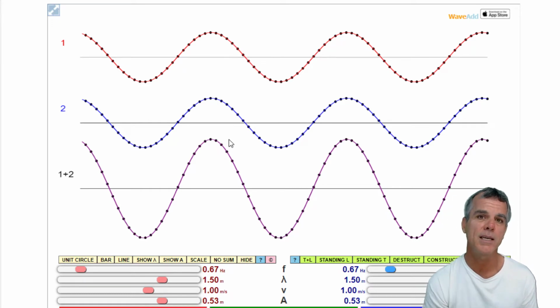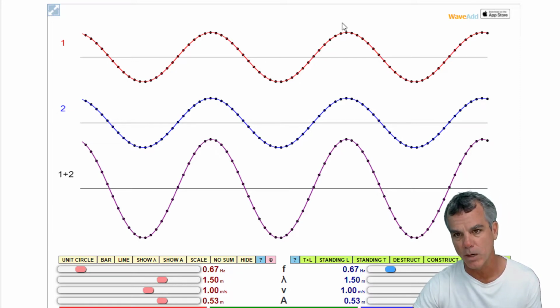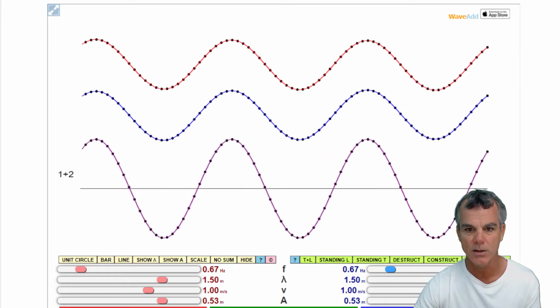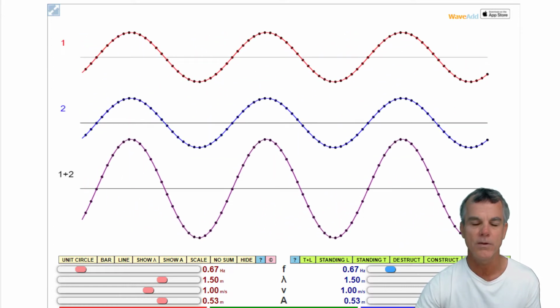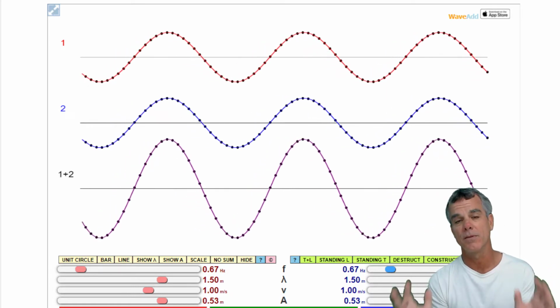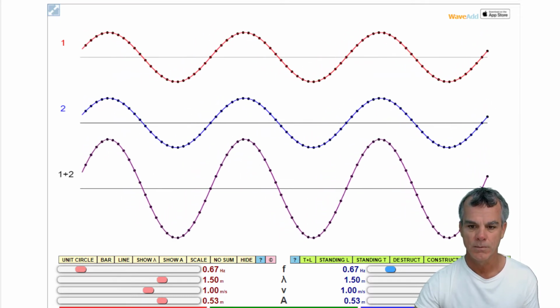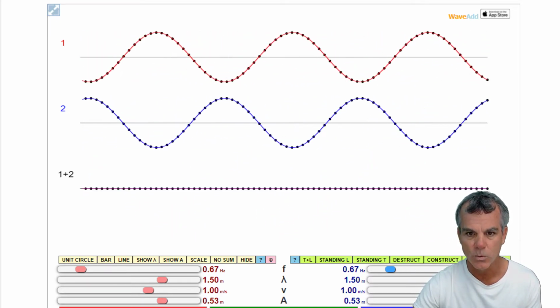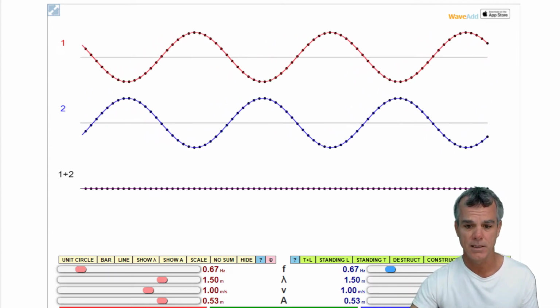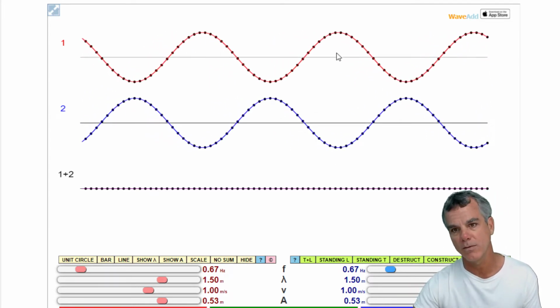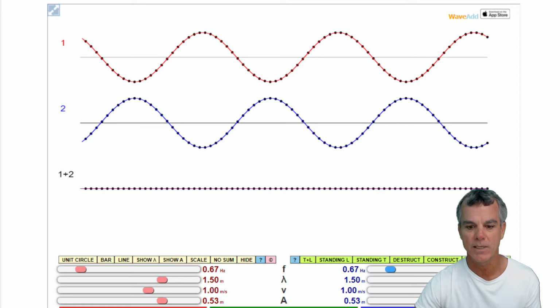In this particular case, the two waves are exactly in phase. Again, what that means is when the red wave is at a maximum, so is the blue wave. When the red wave is at a minimum, so is the blue wave. And when I add those two together, the end result is I get a wave that has twice the amplitude of either wave. We call that fully constructive interference. On the other hand, if the two waves are exactly out of phase, again, what that means is that when the red wave is at a maximum, the blue wave is at a minimum. When the red wave is at a minimum, the blue wave is at a maximum.